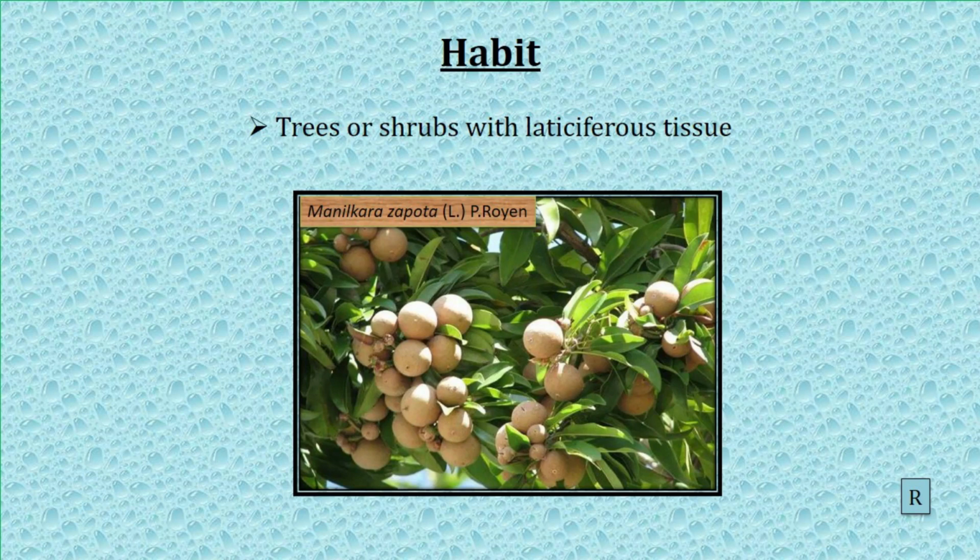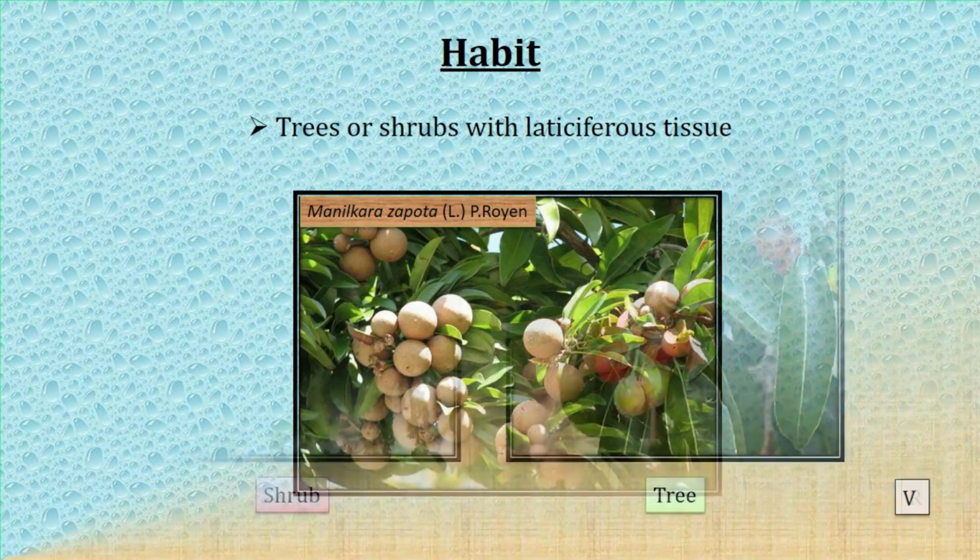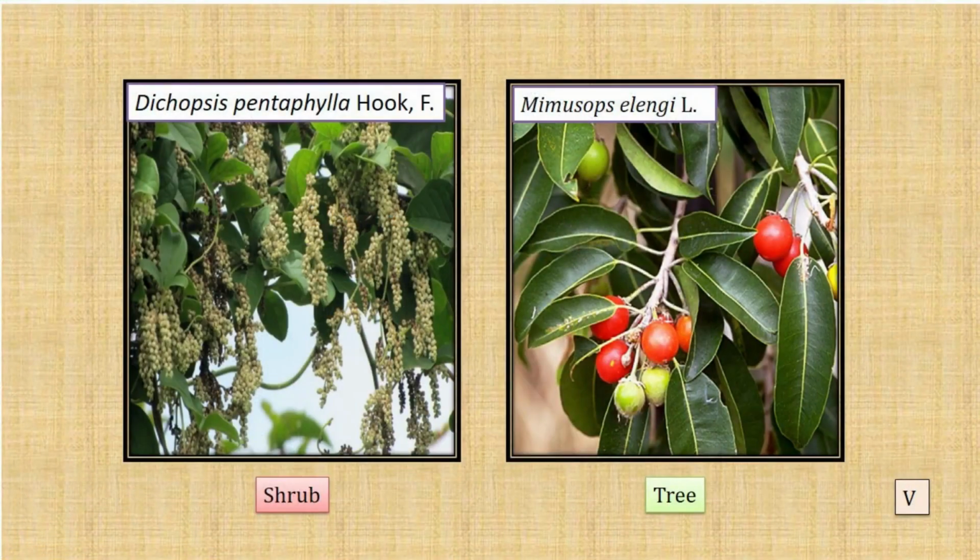Manilkara sapota, it is an example for tree. Some of the examples of the family species: Trichopsis pentaphylla, it is an example for shrub. Mimusops elengi, it is an example for tree.